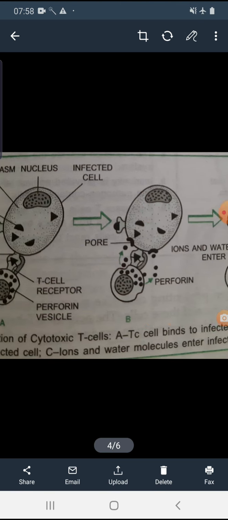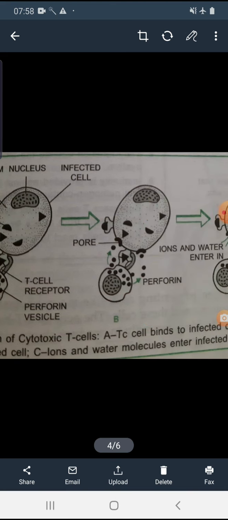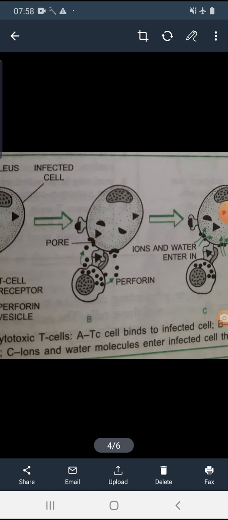After that, here you can see perforin vesicles. These are basically a special kind of chemicals which are released after the attachment of the antigens with the receptor of the cytotoxic T cell. So when they are attached with each other, these perforins are released from the cytotoxic T cell and they form a pore by degrading the cell wall of the infected cell, okay.